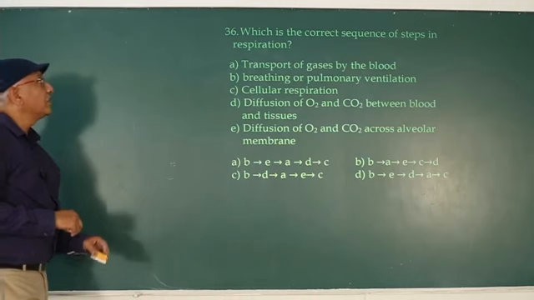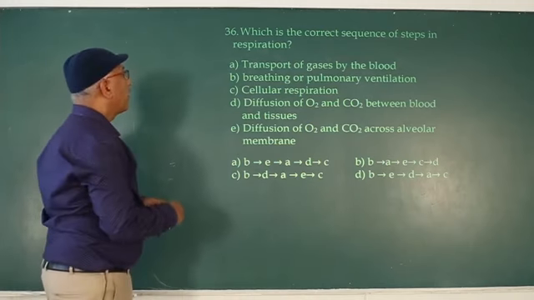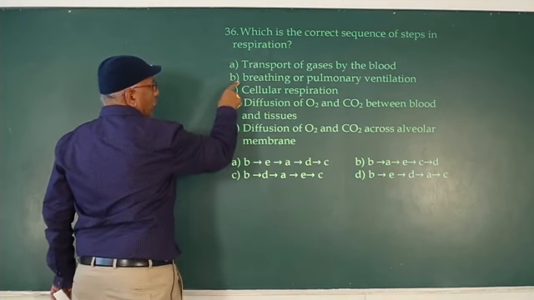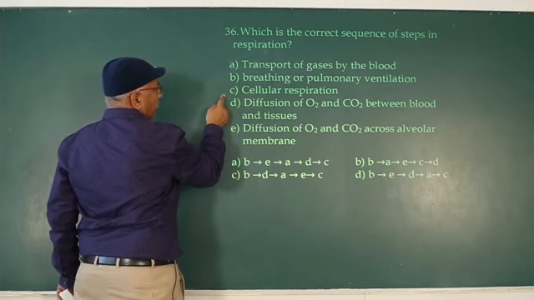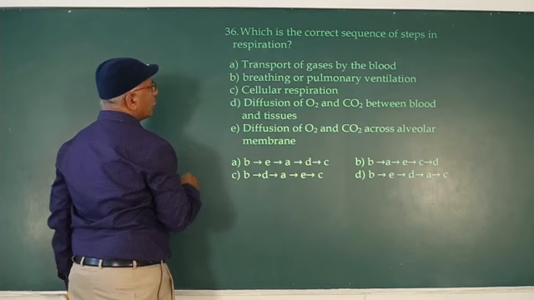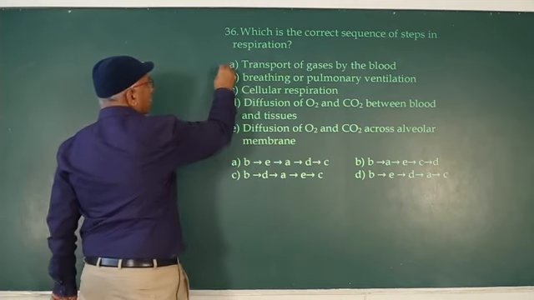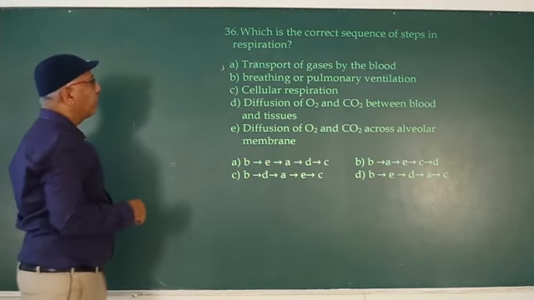So next question is, which is the correct sequence of steps in respiration? The options: transport of gases by the blood, breathing or pulmonary ventilation, cellular respiration, diffusion. So one option is transport of gases by the blood. Third one, breathing or pulmonary ventilation.